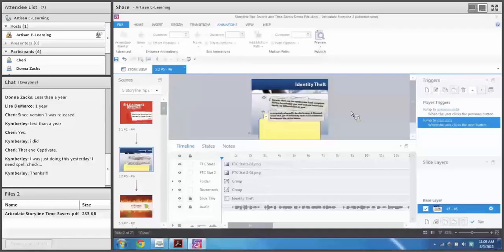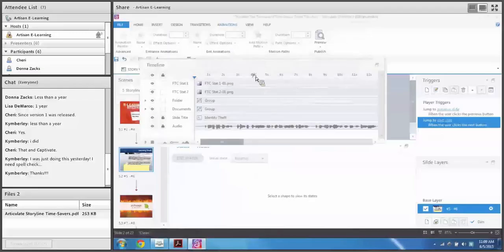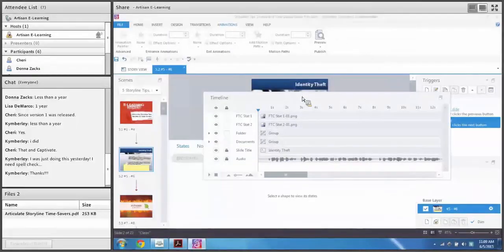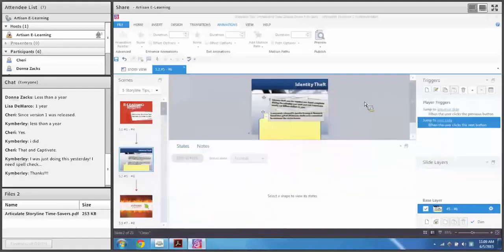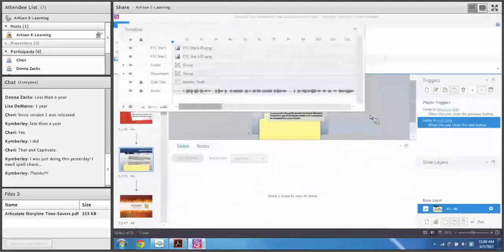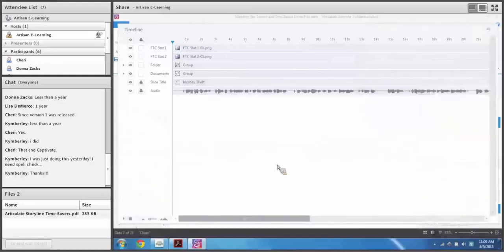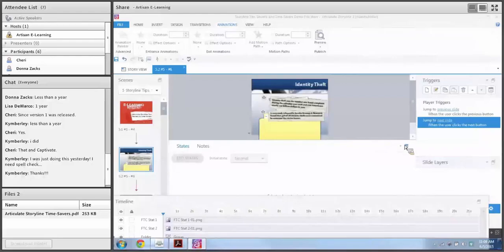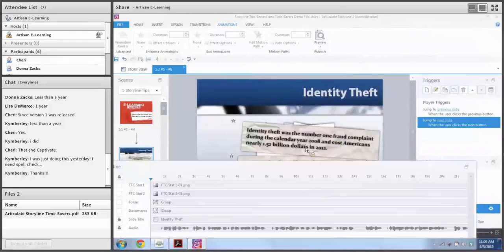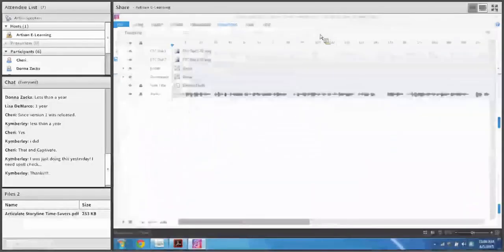One of the things you can do now in Storyline 2 is undock this panel. This little button down here is called the undock/redock button. If I click on this, it undocks the timeline. And if you happen to be working with a second monitor like I do, you can move this over to the second monitor, and pretend this is my second monitor. You can have that fill up the screen. So you can see a really large version of your slide side by side with a large version of your timeline. And of course, you can always redock it by clicking redock.